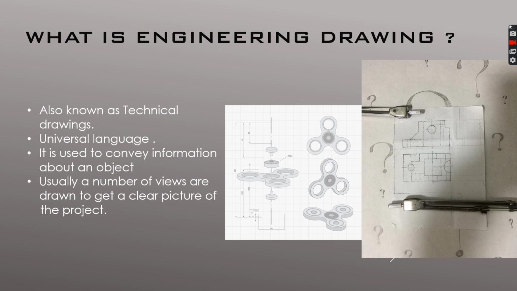Coming to what is engineering drawing, it is also known as technical drawing and is a universal language amongst the design engineers across the world. It is often used to convey the information about an object, like it might be a geometric information of an object, or perspective views, or components of a project, and many more.